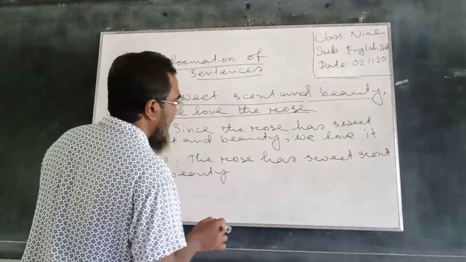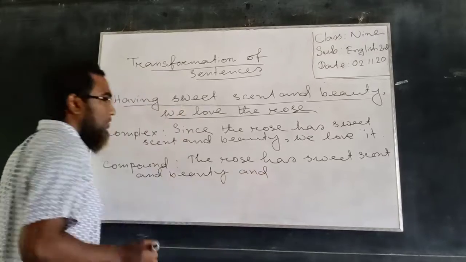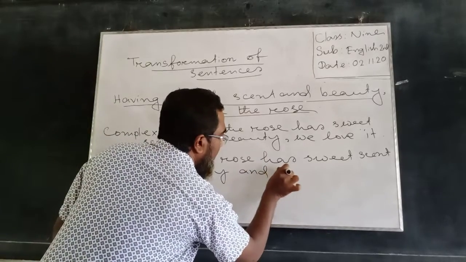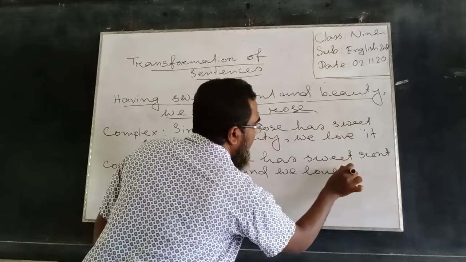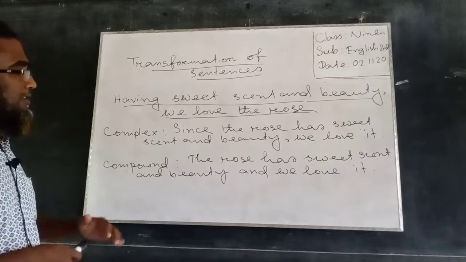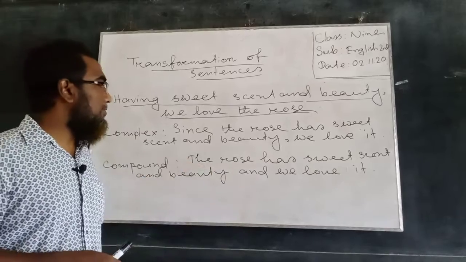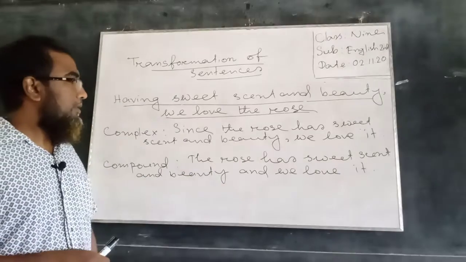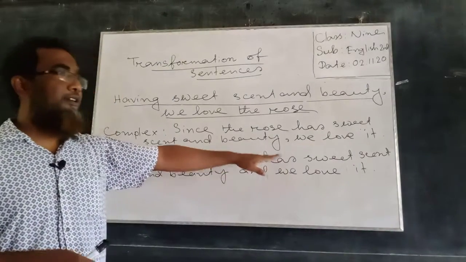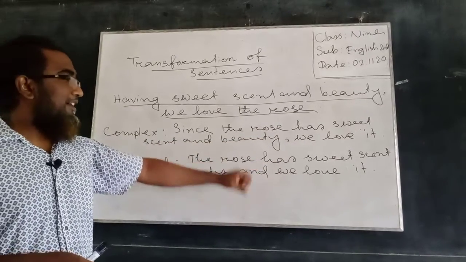beauty. Here we will add a coordinating conjunction, and that conjunction would be and, according to the meaning. And we love them. So in the compound sentence we have two principal clauses: the first one is the roads have sweet scent and beauty, and the second one is we love them, and these two clauses have been combined with and.